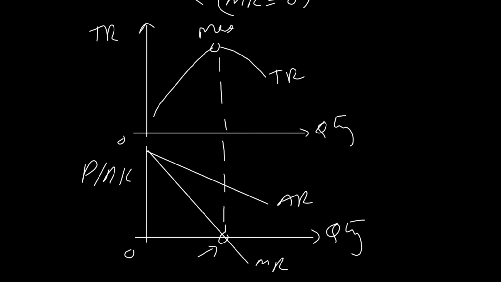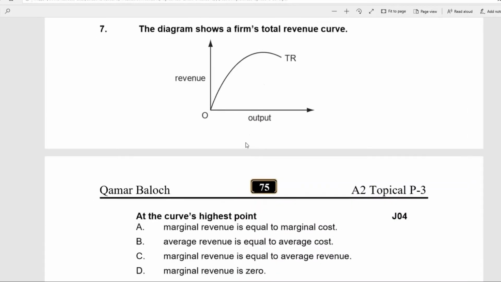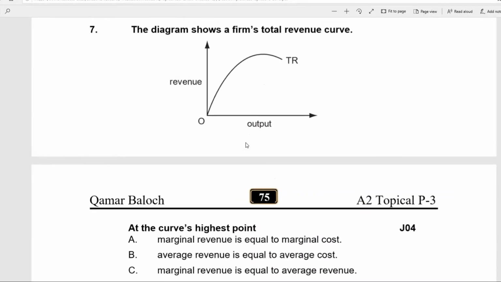Before that, marginal revenue is in the positive region and total revenue is rising. And afterwards, marginal revenue goes to the negative region and total revenue is now falling. Another related piece of information is that at this point, the price elasticity of demand will be equal to 1. You can see this question, question number 7.